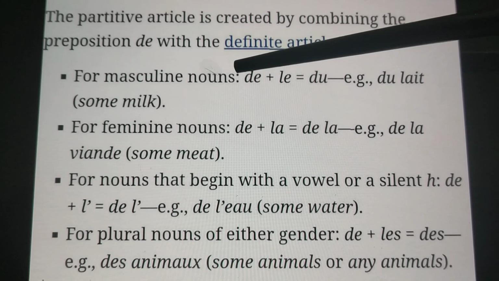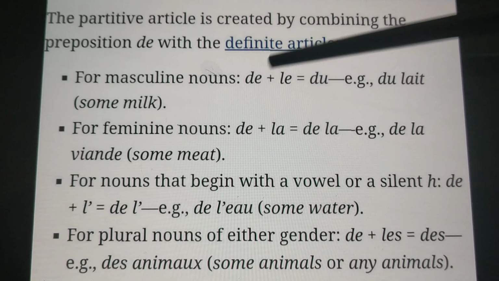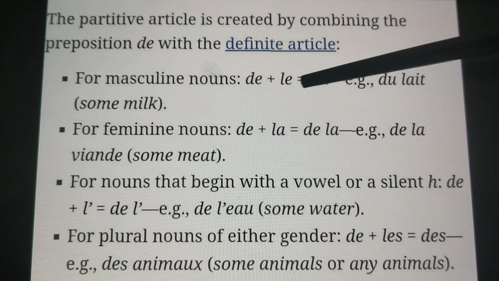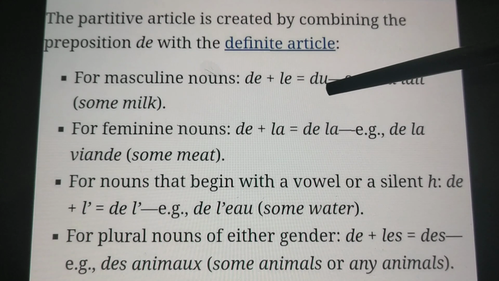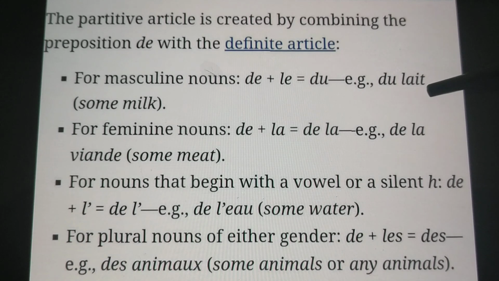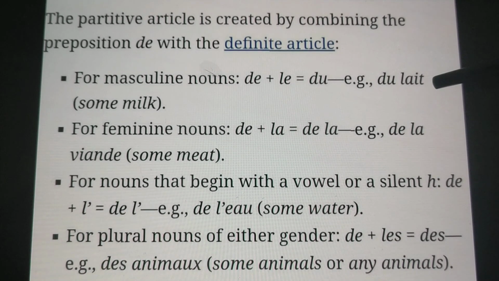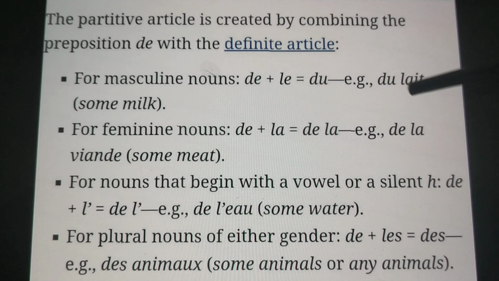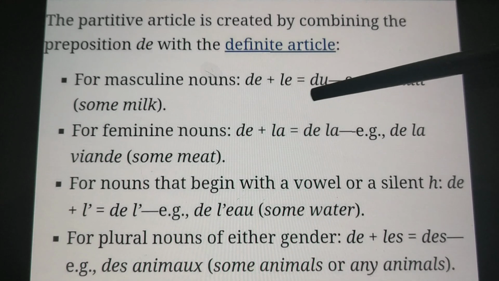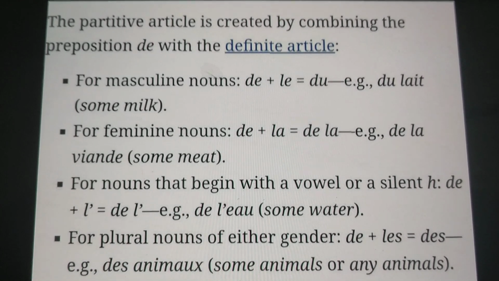For masculine singular nouns, we use the definite article le, and de plus le becomes du. So we use the partitive article du with masculine singular nouns. For example, du lait. All the drinks generally are masculine. Just remember lait, milk, du lait, some milk. Remember, partitive article du is used with masculine singular nouns.